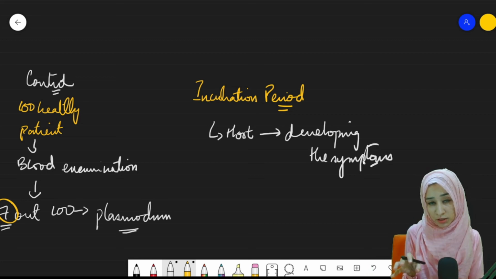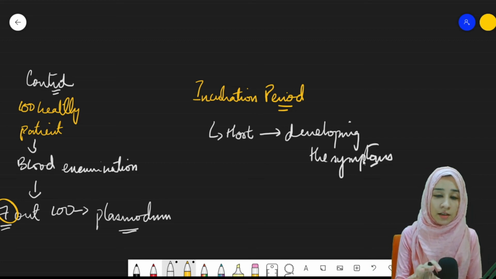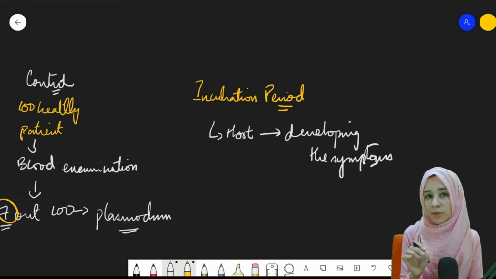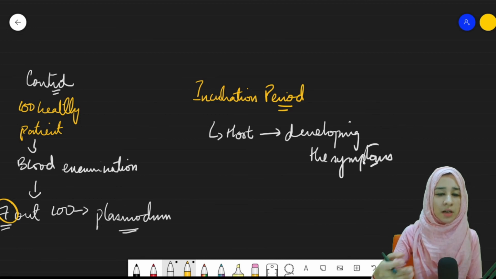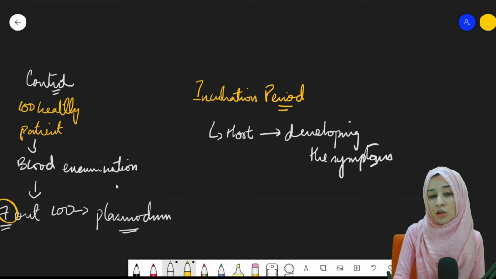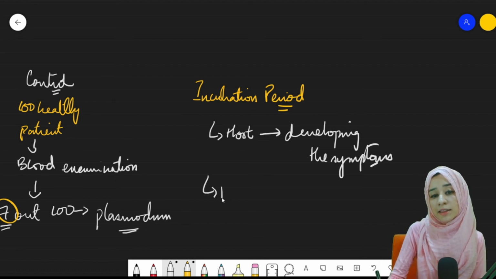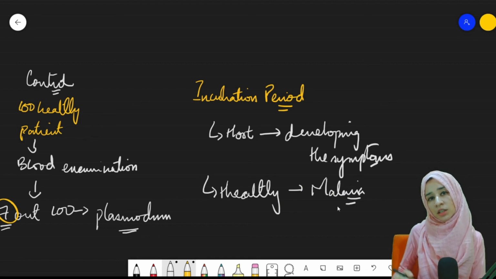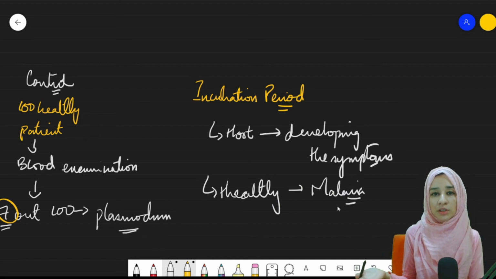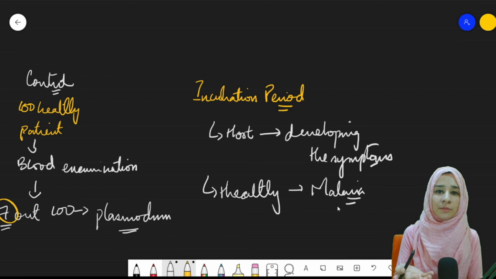The microorganism enters the body of the host, but it stays there without causing any damage. It does not cause any damage, but it stays there. It takes its time, and then after a certain time, it becomes active and starts causing the symptoms to that patient. Because of which, the healthy patient starts suffering from the symptoms of the malaria. The healthy individual will change into the experimental individual, that is the one suffering from the malaria.